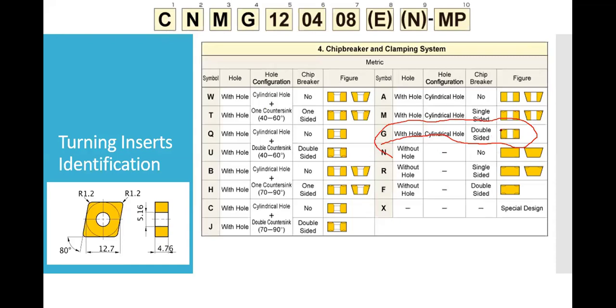The chip breaker is this area, and this is the bolting location. So that is the G, with hole and cylindrical hole, double sided. Which means that I can use this tool up, down, in 1, 2, 3, and 4 ways, which I have stated previously. I can use the front side, the rest side, and the bottom side of the same piece.